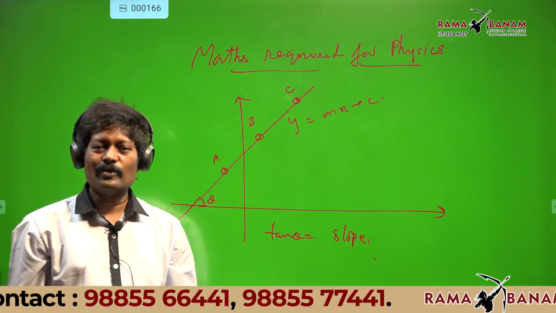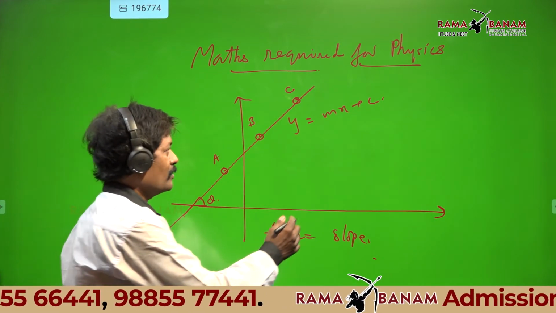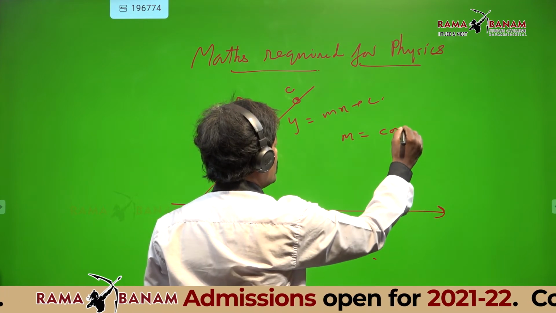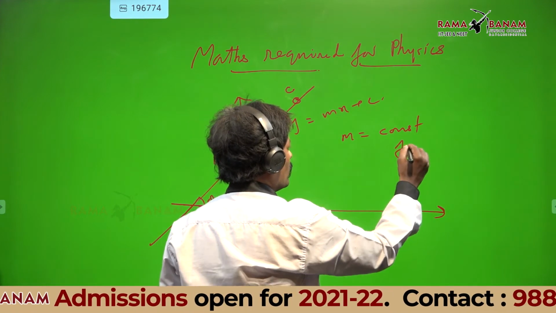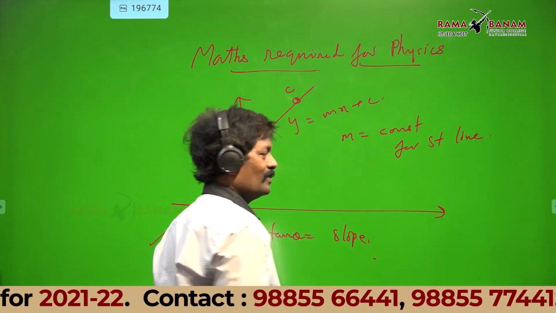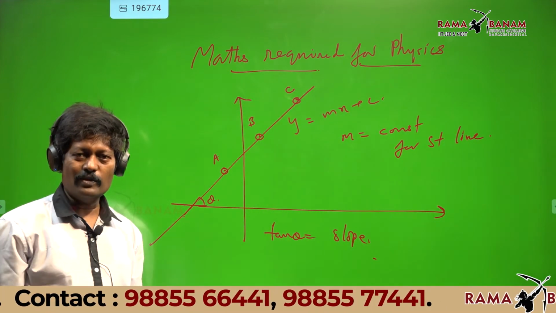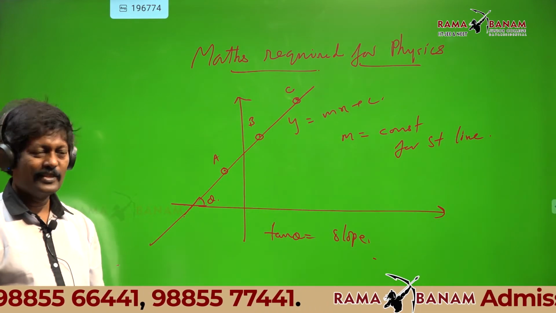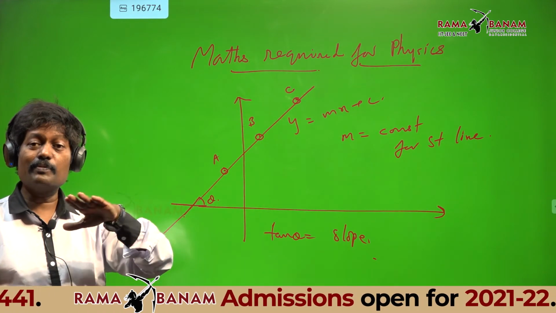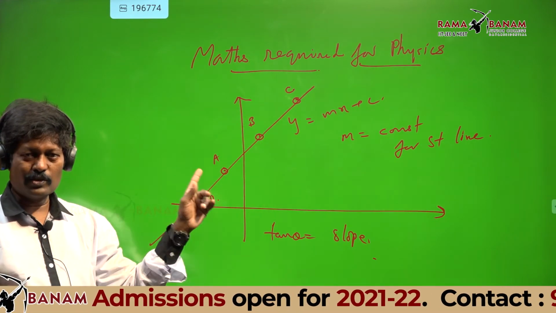Already you know, for a straight line y equal to mx plus c, m is constant. Yes or no? So at A or B or C, the slope is same, the steepness is same. Draw that graph.